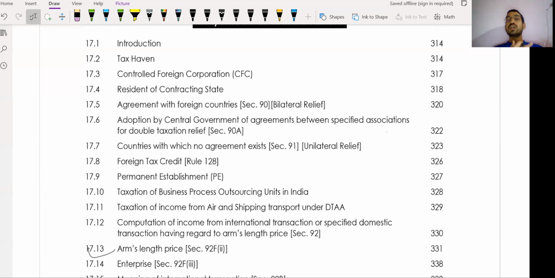After two rounds of revision of CMA final direct taxation, you need to complete the past year paper suggested answers, which are easily available on the institute site. And soon the institute will upload the new pattern papers. Hope you understand, and if you have any doubt you can ask me.